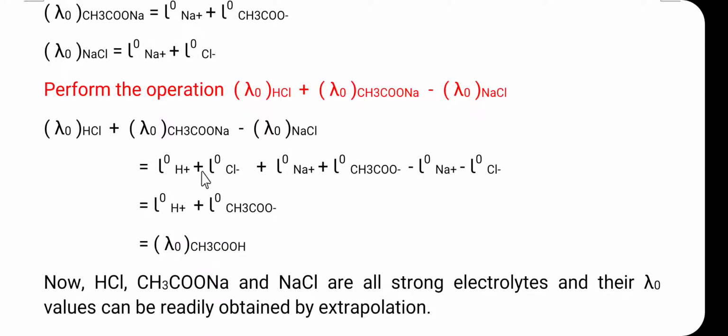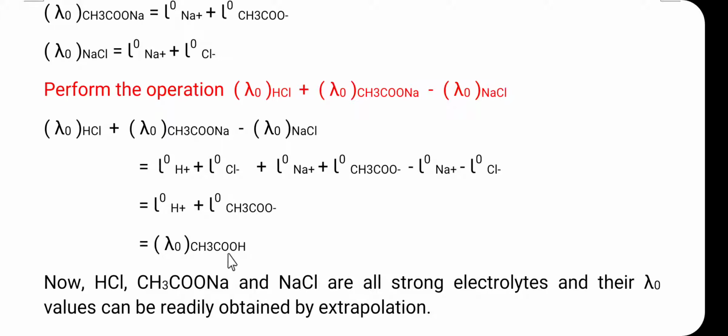So here, the equivalence ionic conductance of the Cl minus and the minus equivalence ionic conductance of the Cl minus, these two values are cancelled. In a similar way, the values for the Na plus are also cancelled, and finally we get the equivalence ionic conductance for the H plus ion plus the equivalence ionic conductance for the acetate ion at infinite dilution, and it is equal to lambda 0 for the acetic acid.